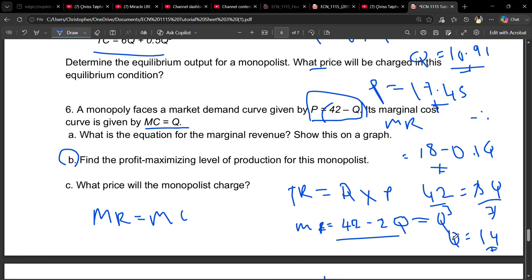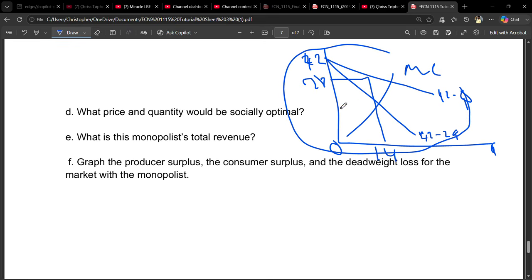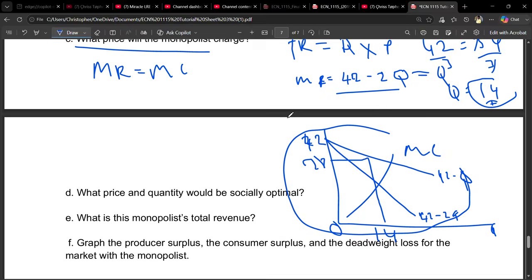If you are asked to calculate price, which of course you've been asked to calculate, you just get this 14 and replace it on this Q. So we say 42 minus 14, it gave me 28. Of course the price is 28, so we can have the market price to be here at 28, and then 14 there as our quantity, and 0 there as quantity and price. So this is how your full graph is going to look, even though it's not clear enough, just try to understand it from there and try to draw it on your own.